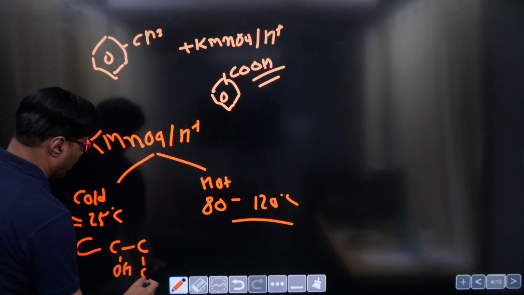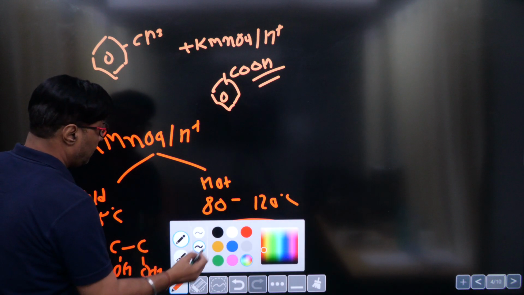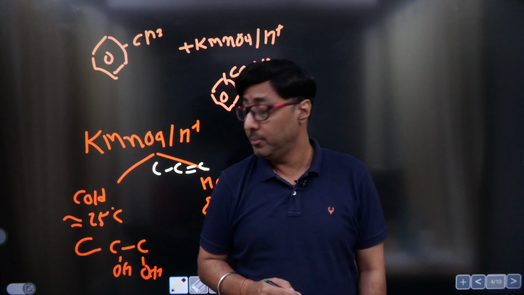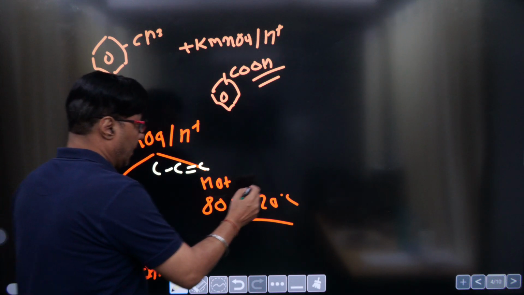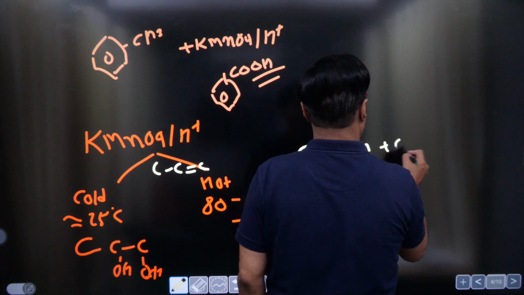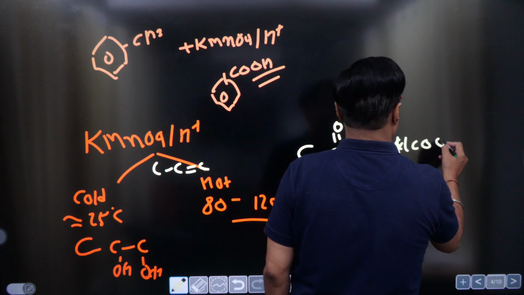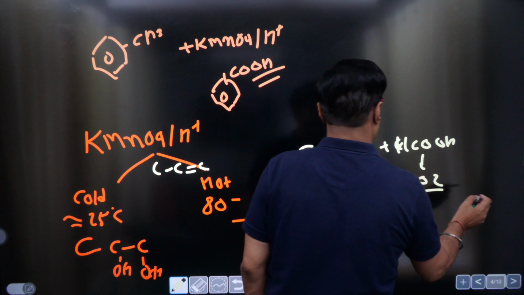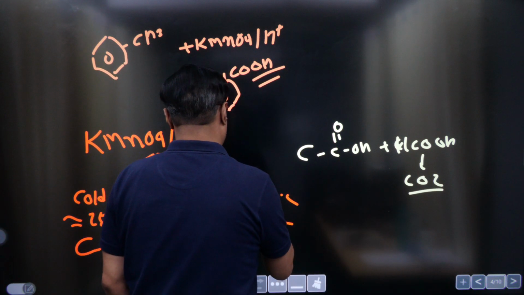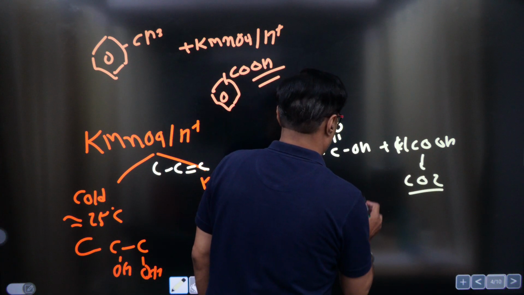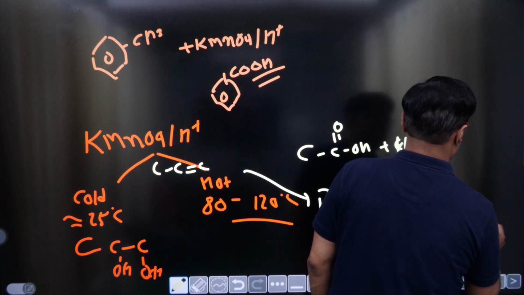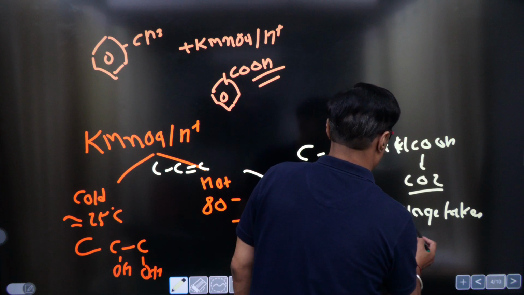In this case, this is going to generate diol. Suppose I have taken this compound, this is going to generate diol. But in this case, this is going to generate C double bond OOH plus CO2. Initially, it will be HCOOH, which gets converted into CO2. So bond cleavage takes place at higher temperature.